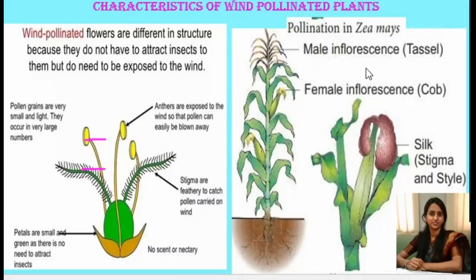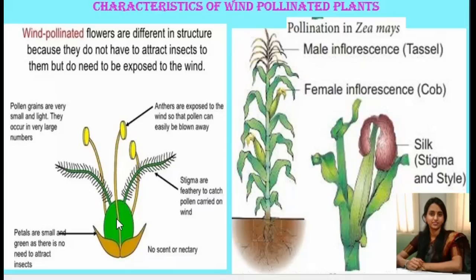Wind pollination also requires that the pollen grains are light in weight and non-sticky, so that very easily these pollen grains can be transported. In addition to this, there are well exposed stamens. You can look at this flower. This is a flower of a wind pollinated plant. You can see the well exposed stamens and a feathery stigma.